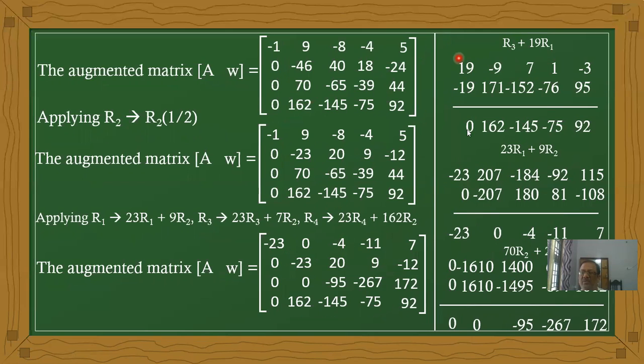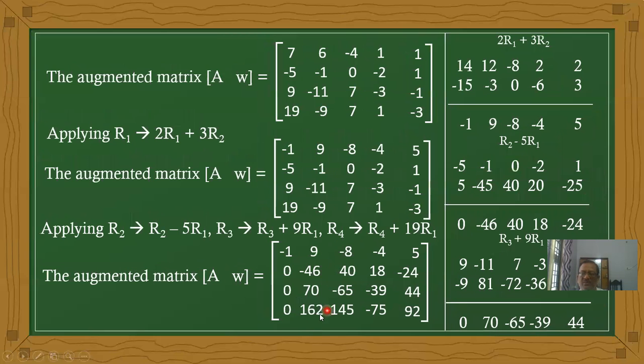Sum of both values: 0, and minus 9 plus 171 is 162, 7 minus 152 is minus 145, 1 minus 76 is minus 75, minus 3 plus 95 is 92. Therefore the fourth row is also changed.